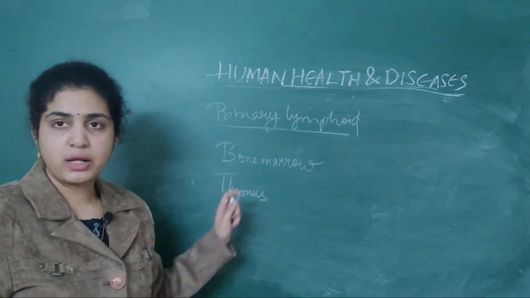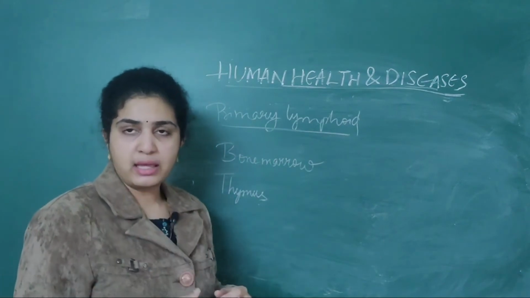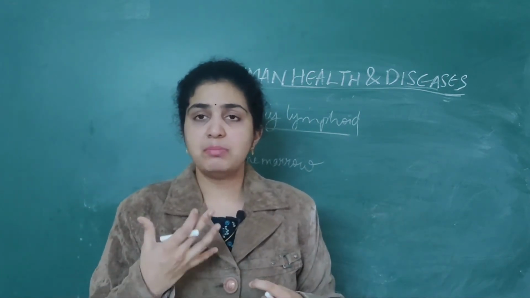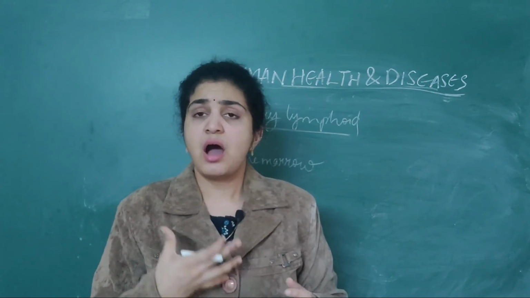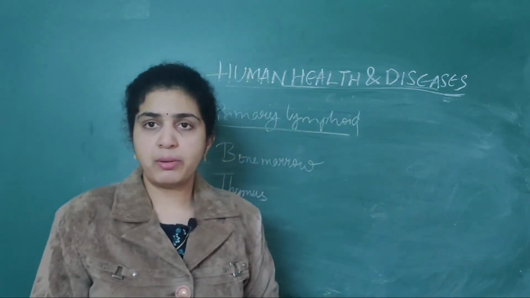Bone marrow means what? It is the hollow area present inside the bone, a hollow cavity that is present in the bone. What is the use of this? Here, mostly B lymphocytes, T lymphocytes, RBCs, WBCs, everything are produced in the bone marrow.